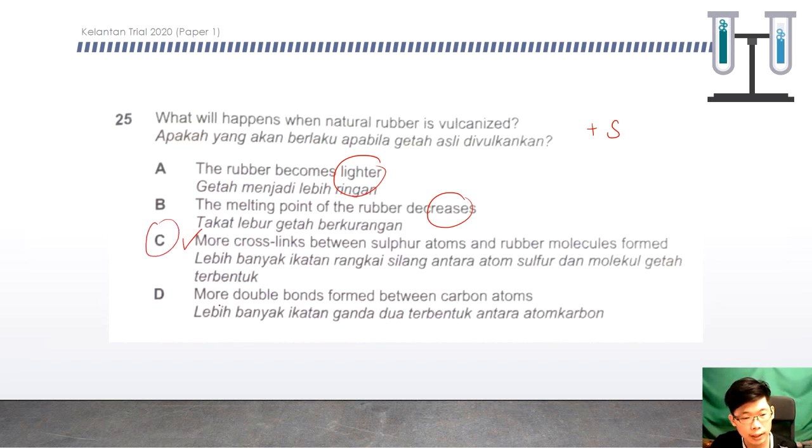We look into D. More double bonds form between the carbon atoms. Should be less. So this is wrong also. So C is the answer.